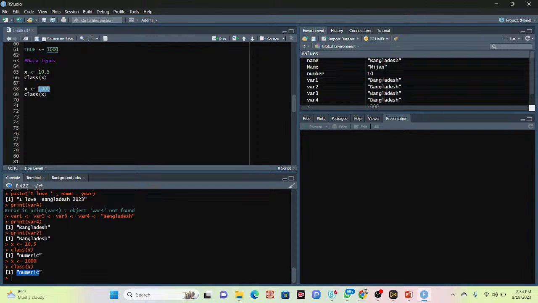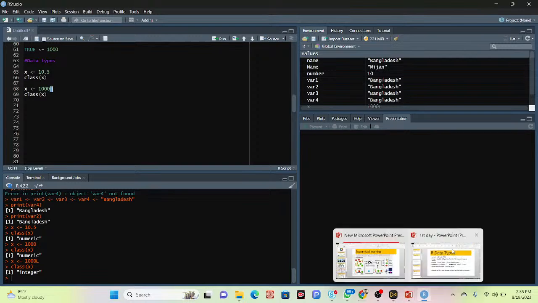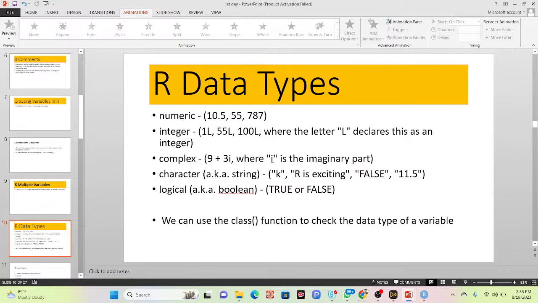So when you want to define any integer number in RStudio, you must use the L character. Now it is defined as an integer. So I click run, and I get the result integer. When you want to work with an integer value, we must use the L character. It is a symbol of integer. You can see my slide in here, I already wrote about that. For an integer value, you must use the L, where the L declares this is an integer.